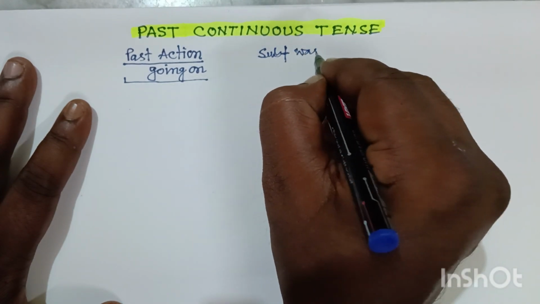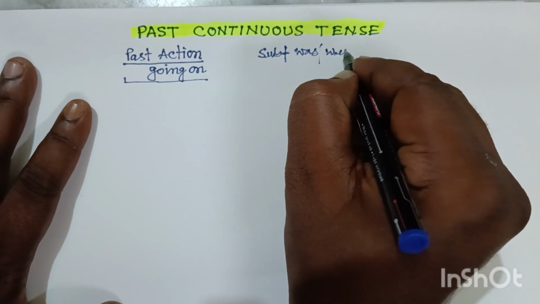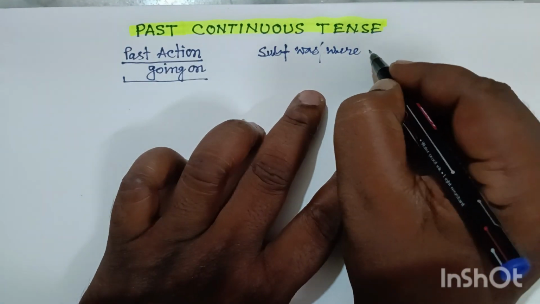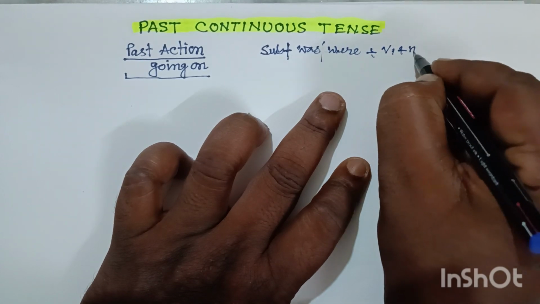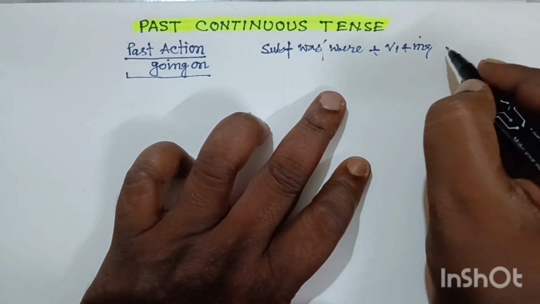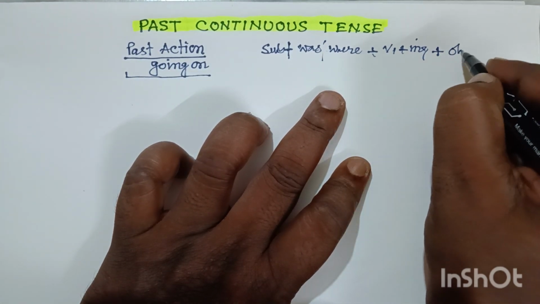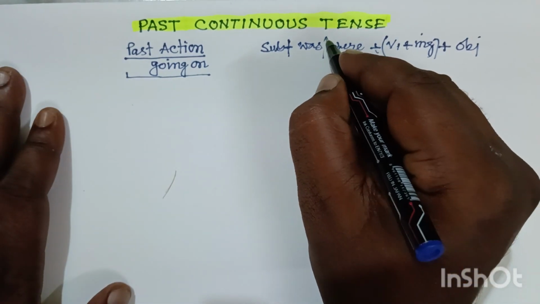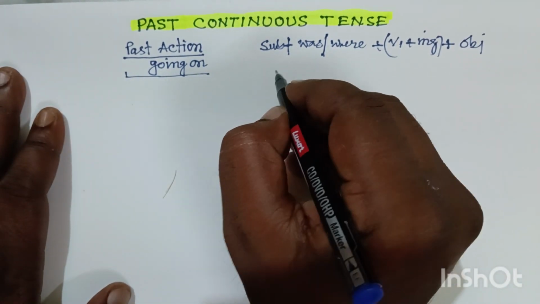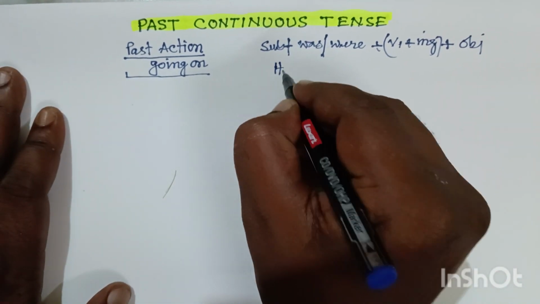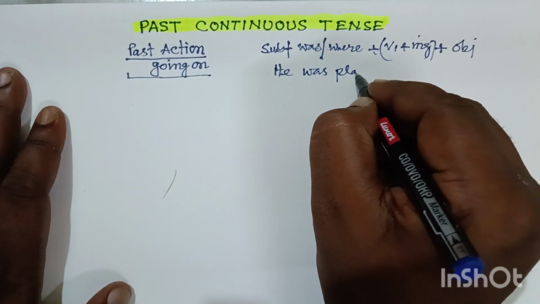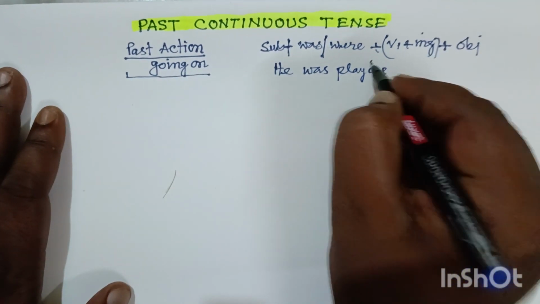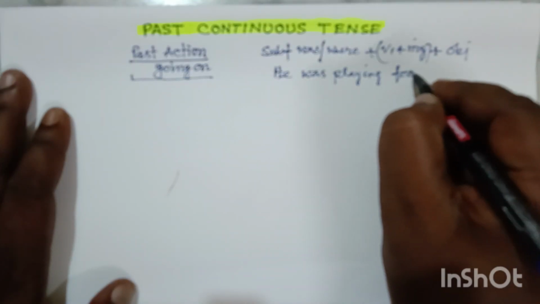was, were, and after that the main verb with ing. Then if there is any object, we can write it down. This is the basic structure and we all know it very well. Just like this one: he was playing football.